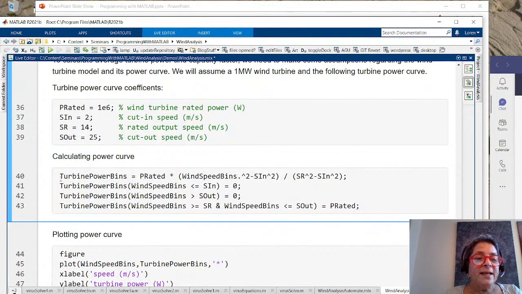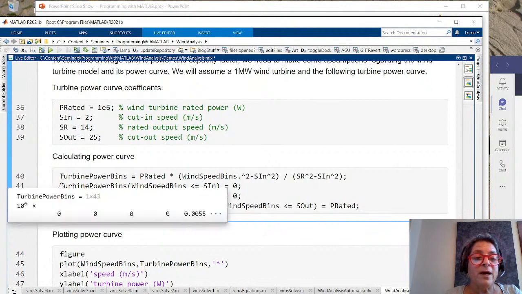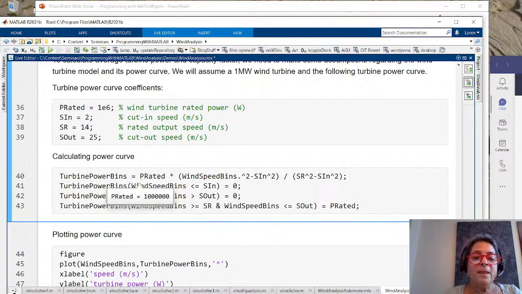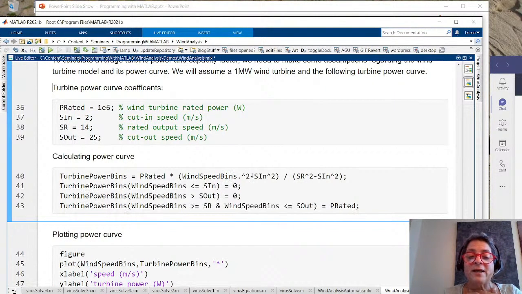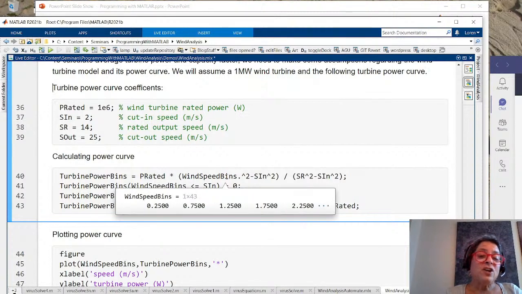And so what I'm going to do is calculate the turbine power bins as the rated power times the power curve, that's the quadratic here. I'm going to take the current wind speed bin, square it, subtract the cut-in speed squared, and then divide by the normalization, then multiply by P rated so that if I happen to be in the rated range, I'm going to get the top speed here. Okay, but that's not true for everything.